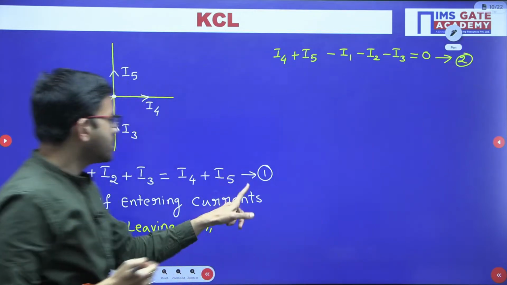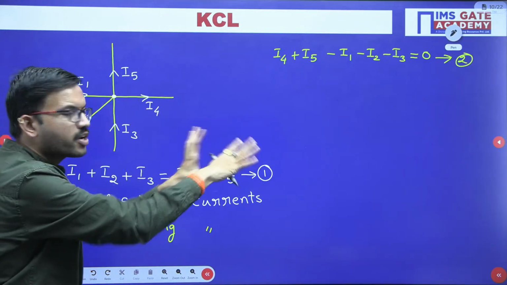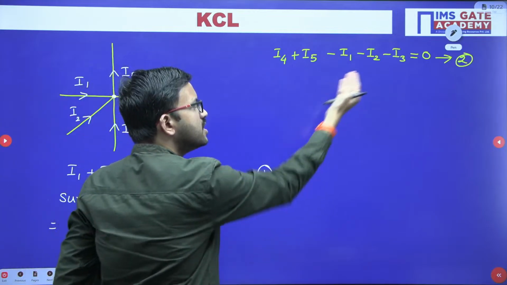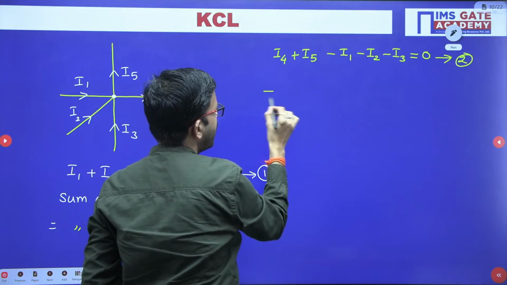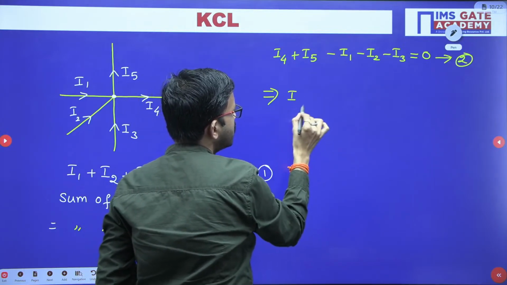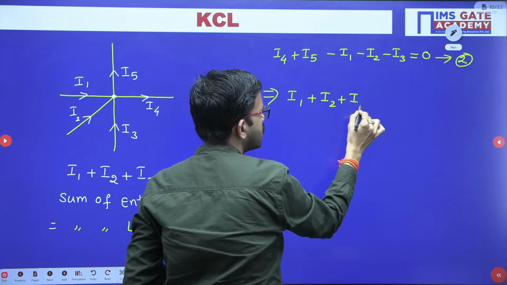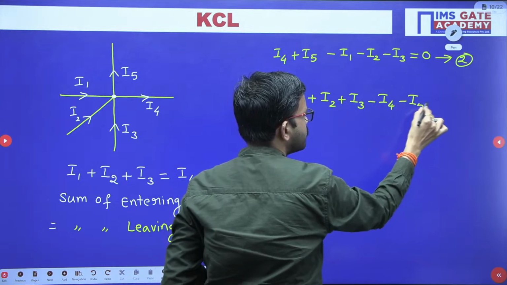Whatever LHS terms you have in equation 1, we have brought to the right hand side, and from there you are getting this. Or from this entire equation, if you take minus as common, then we can write I1 plus I2 plus I3 minus I4 minus I5 is equal to 0.